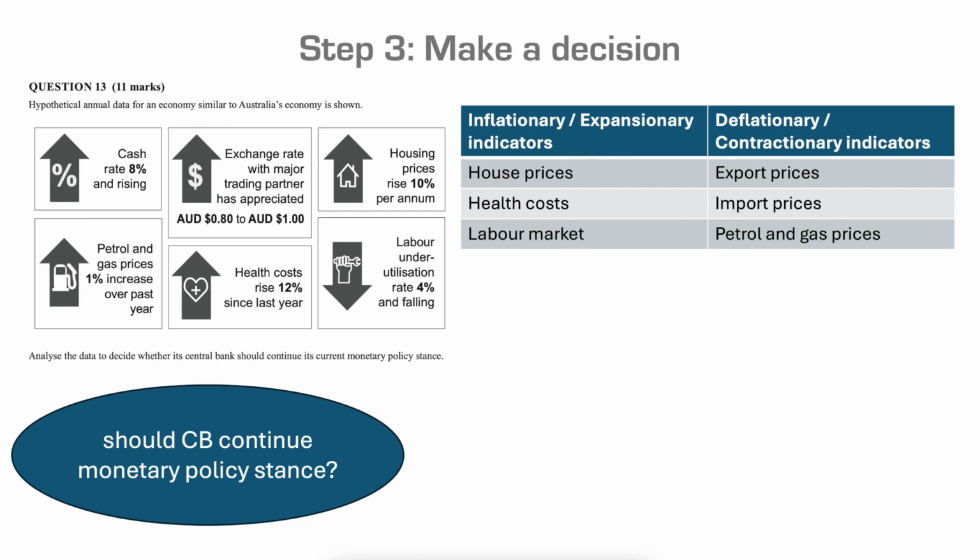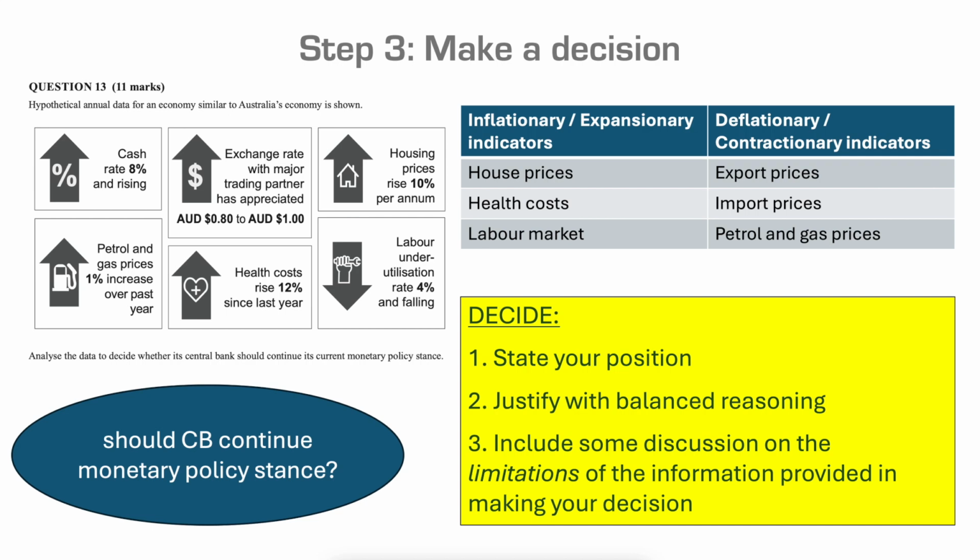Those inflationary or the expansionary indicators: house prices, health cost, and the strength in the labour market. The deflationary or the contractionary indicators: export prices, import prices, petrol and gas prices. So now we have to think about how we can balance those to come up with a decision of should they continue the monetary policy stance.